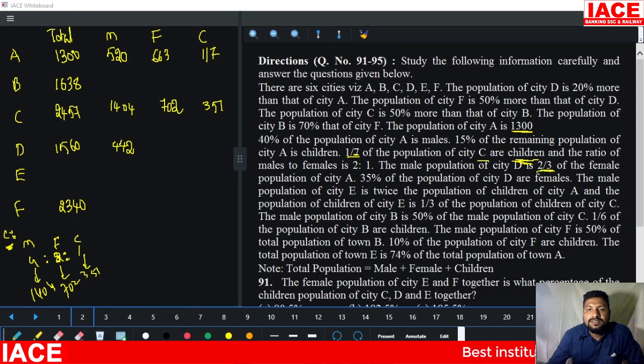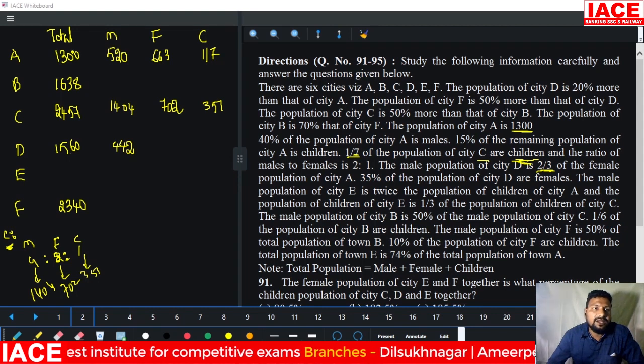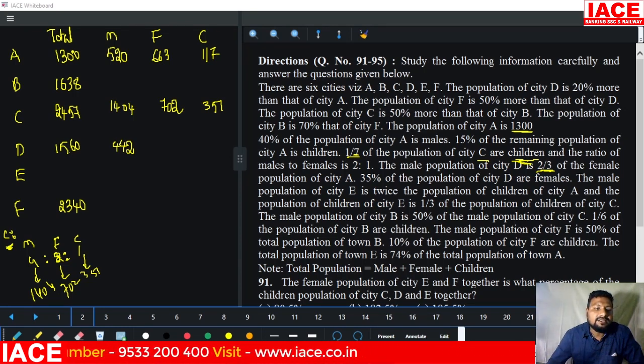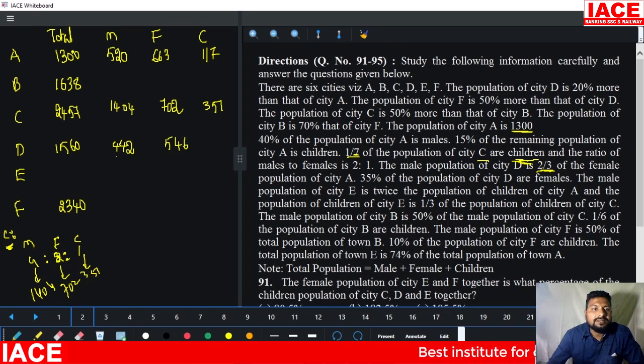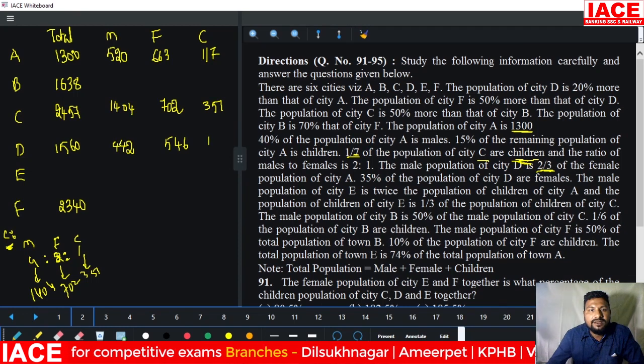Next, 35% of the population of D are females. In this we require 35% of 1560: 30% and an extra 5%. 10% value is 156. 30% value is 3 times, which means 468. And 5% is 78. 468 plus 78 is equal to 546. Now we have to add 442 plus 546, which is equal to 988. 988 removed from the 1560 is equal to 572.